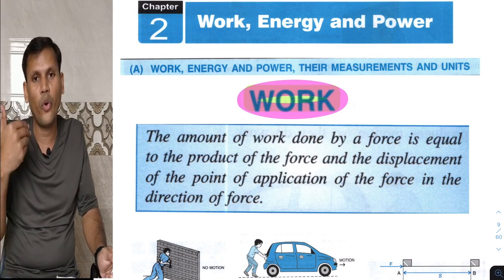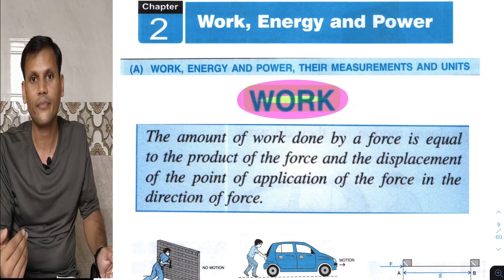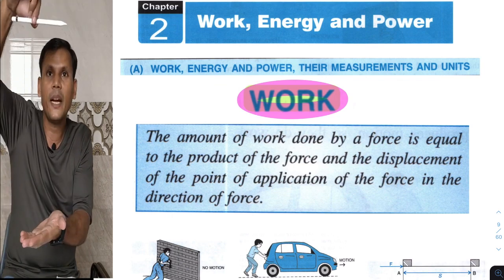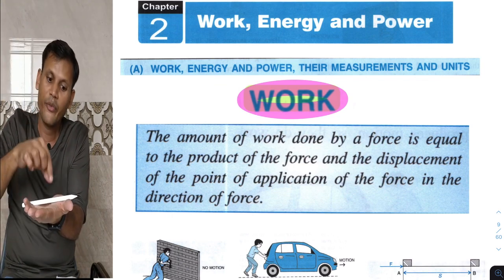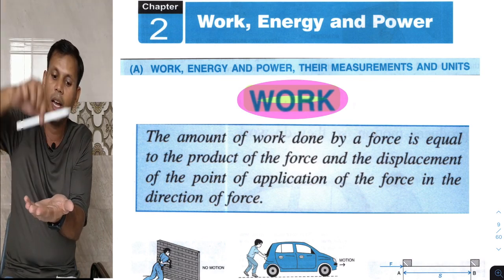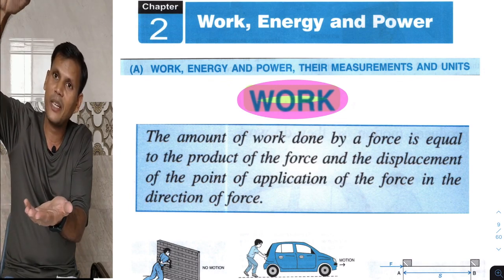So what is the observation during work done? Initially the pen is at this position, and we hold it. So I am applying force to hold it and it has been displaced from here to here. ये इसका displacement हुआ.